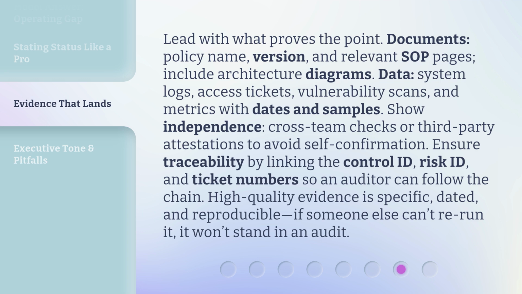Lead with what proves the point. Documents: policy name, version, and relevant SOP pages. Include architecture diagrams, data, system logs, access tickets, vulnerability scans, and metrics with dates and samples. Show independence, cross-team checks, or third-party attestations to avoid self-confirmation. Ensure traceability by linking the control ID, risk ID, and ticket numbers so an auditor can follow the chain.